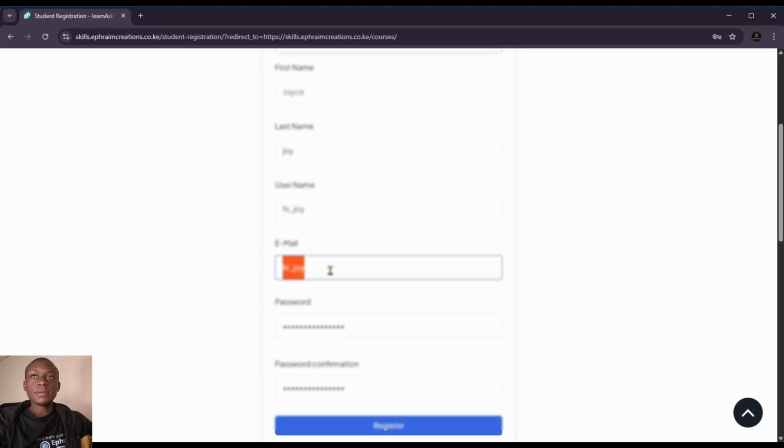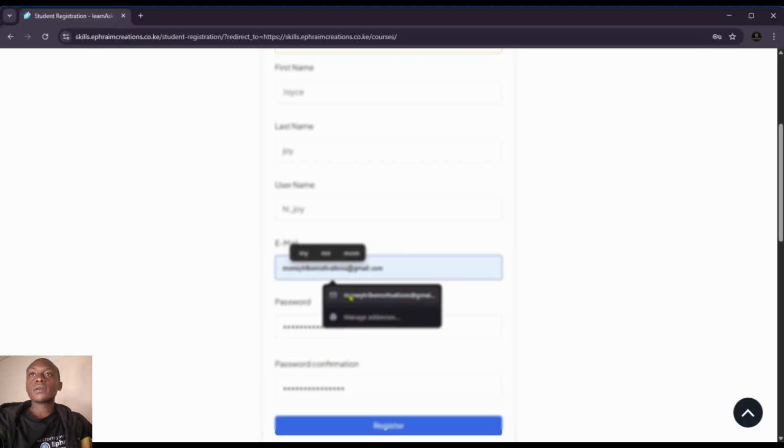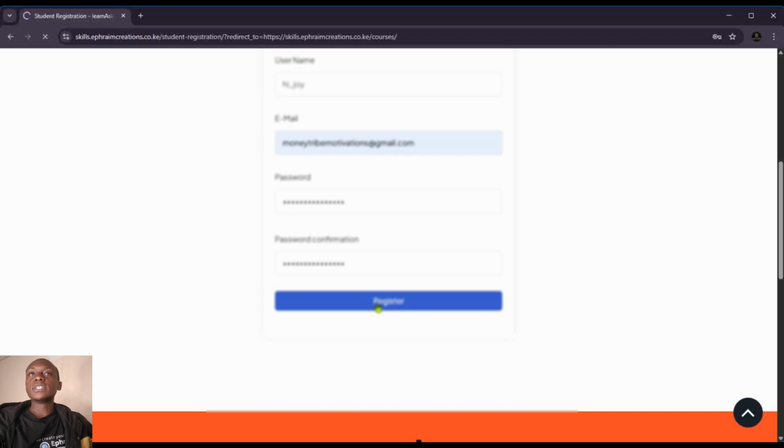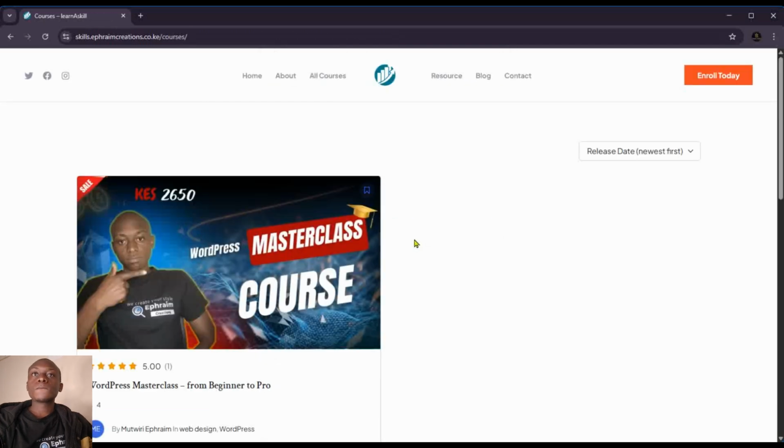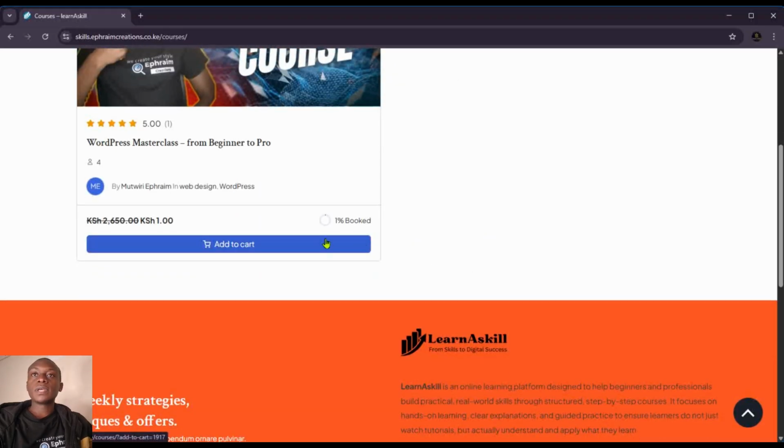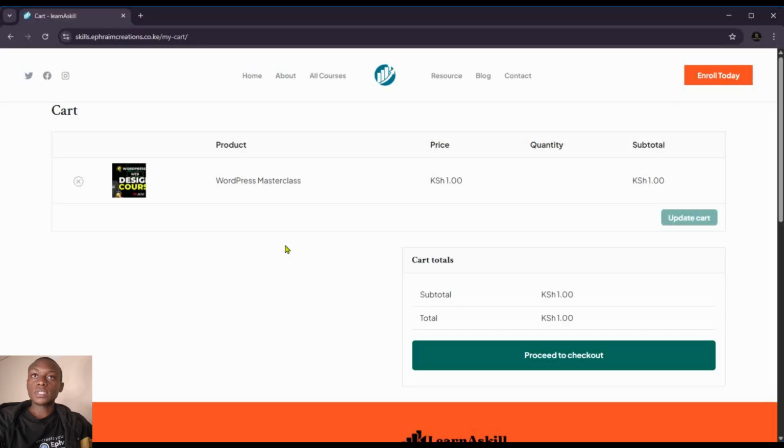So I'll enter my email, click on register. Then after that, I have now my account. I'll just click on add to cart, view cart. So now we go through the checkout process, so you can see the price here will be 2,200. Then I'll click on proceed to checkout.